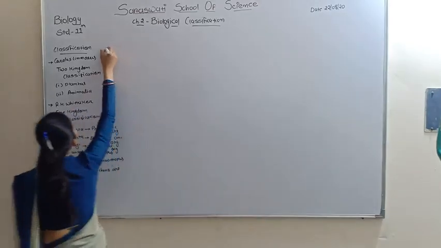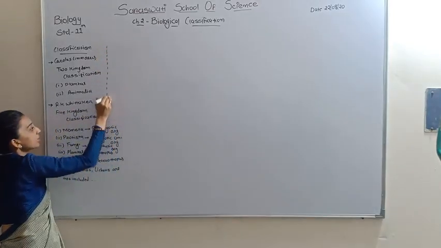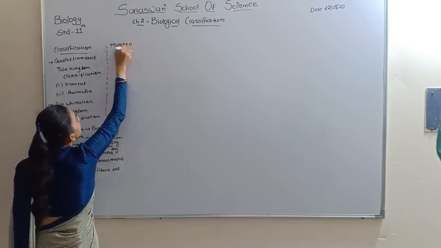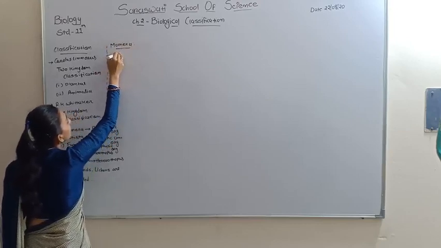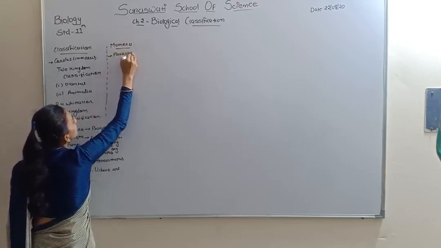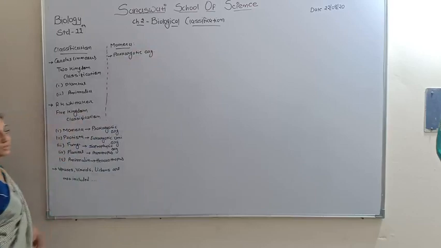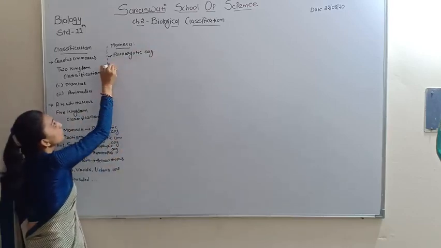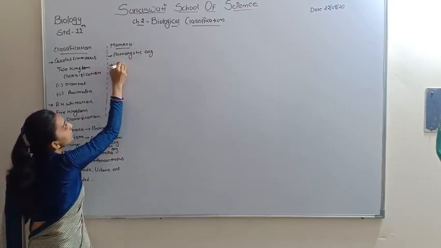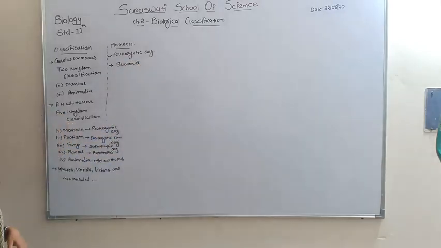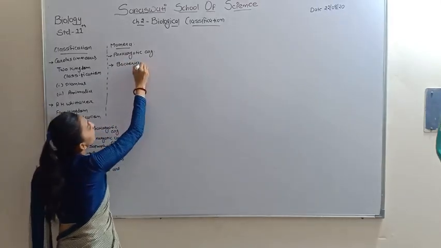Now we discuss the first kingdom, Kingdom Monera. It includes prokaryotic organisms. The soul of the Monera kingdom is bacteria; bacteria are the main organisms of this kingdom.